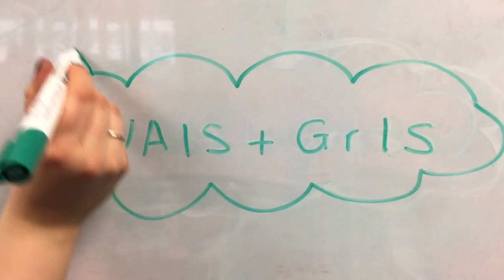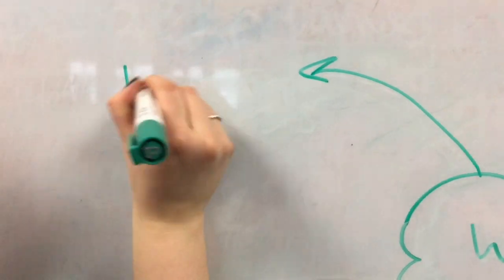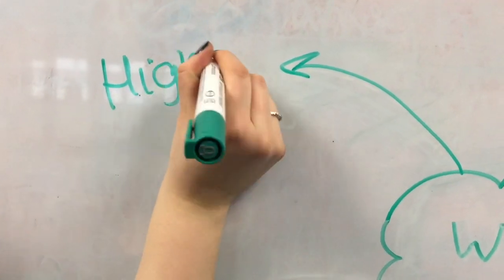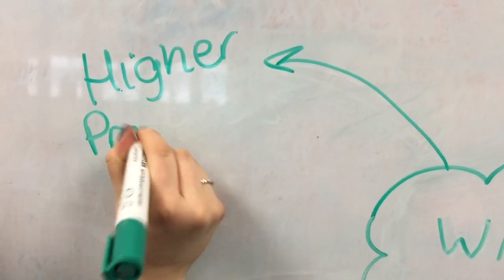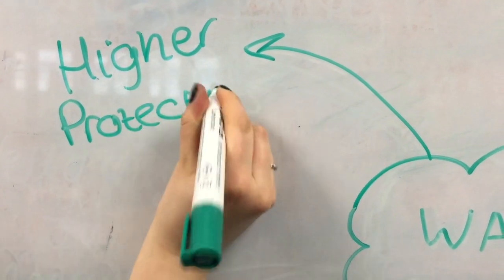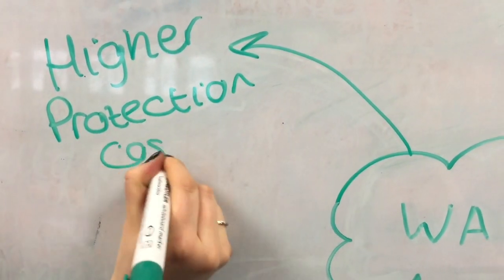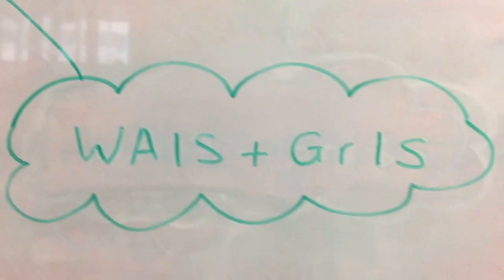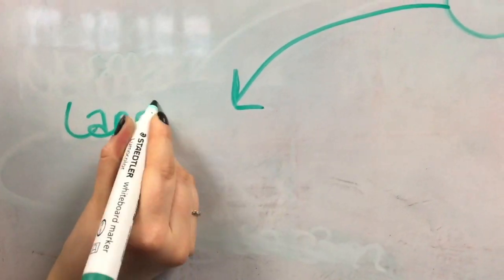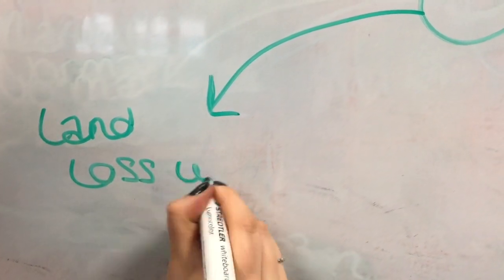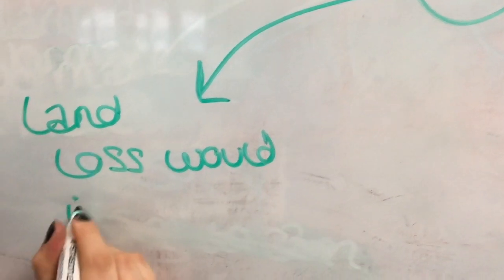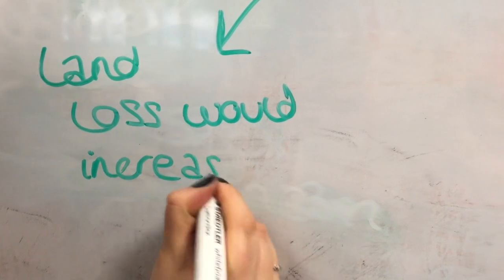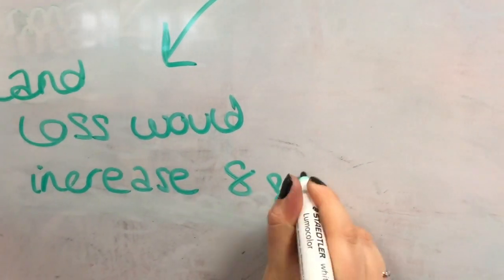The threshold of sea level rise to trigger higher protection costs is exceeded at the same time for all West Antarctic ice sheet collapse scenarios, except for the slowest scenario in which a collapse takes 1,000 years. If West Antarctic ice sheet collapse occurs within 100 years, land loss would increase eightfold. When West Antarctic ice sheet collapse ceases, the length of coastline that becomes feasible to protect is a fraction of what it was before the West Antarctic ice sheet collapsed.